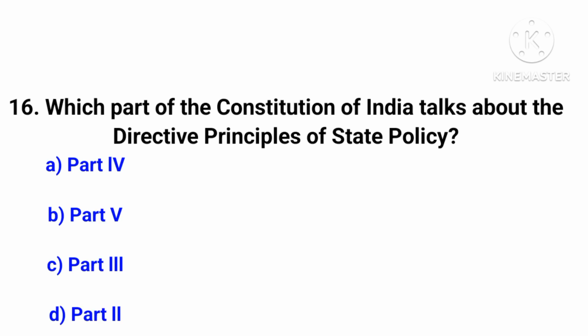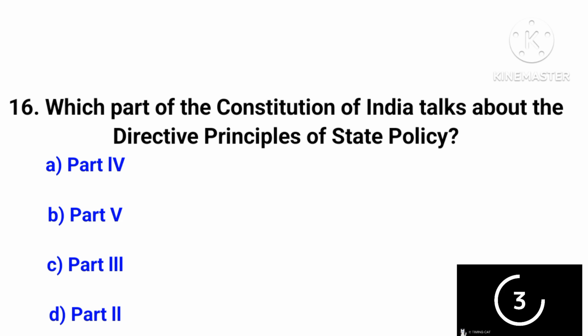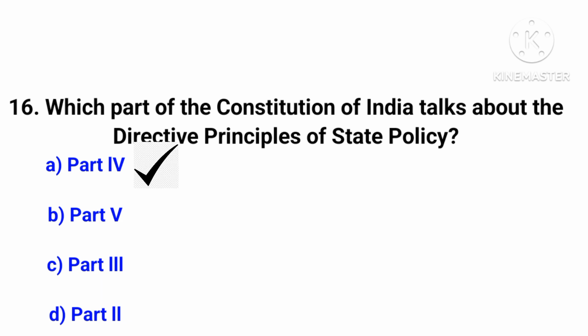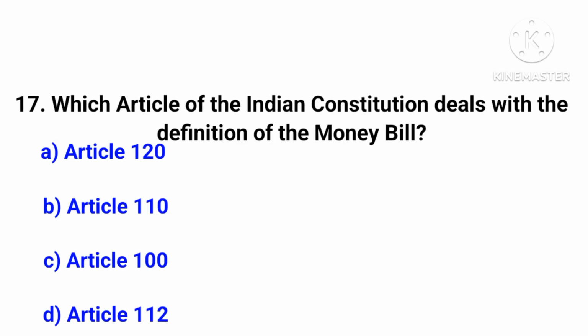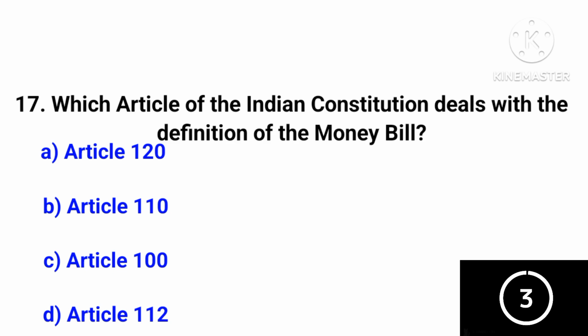Which part of the Constitution of India talks about the directive principles of state policy? The correct answer is option number A, that is Part 4. Which article of the Indian Constitution deals with the definition of the money bill?